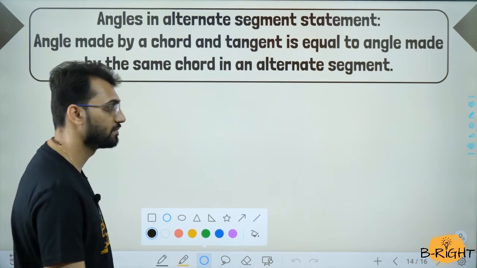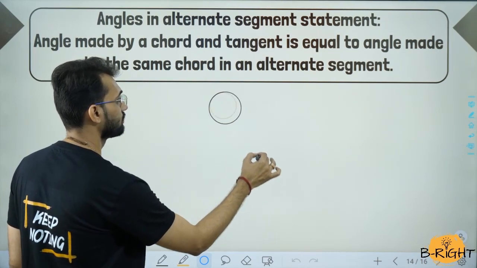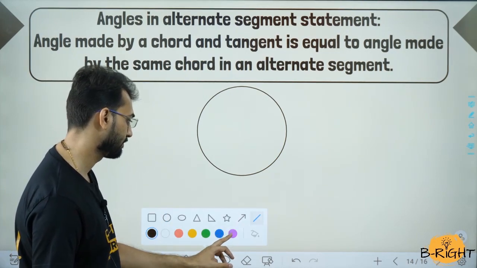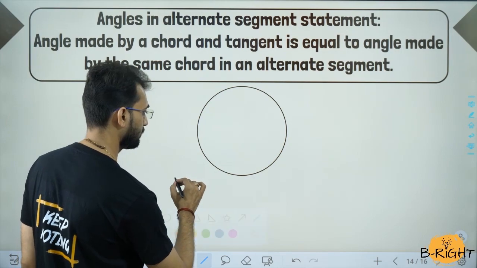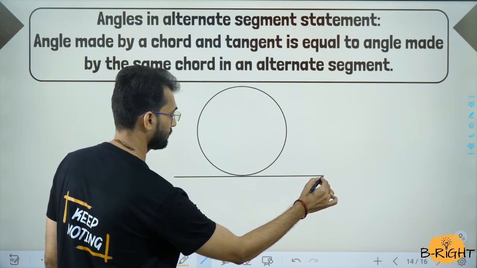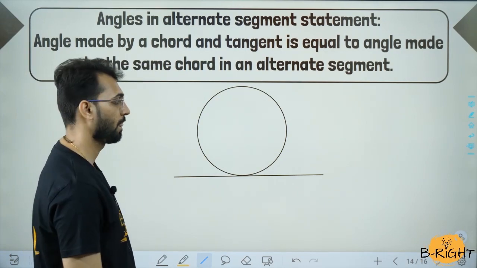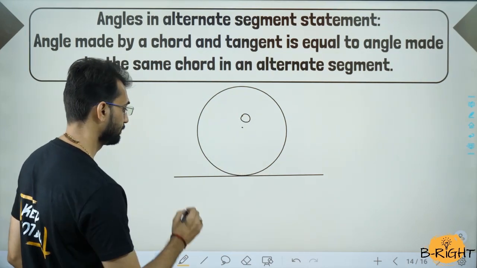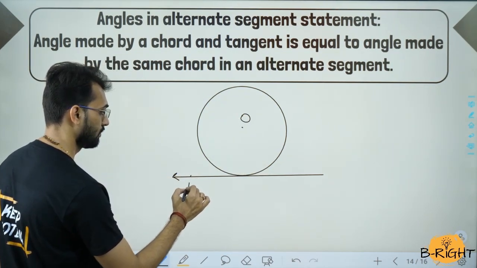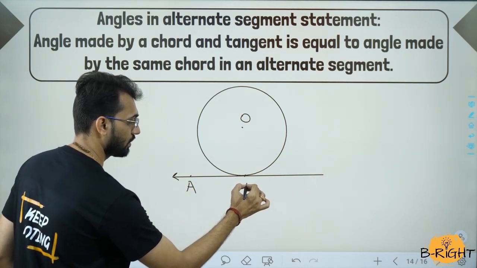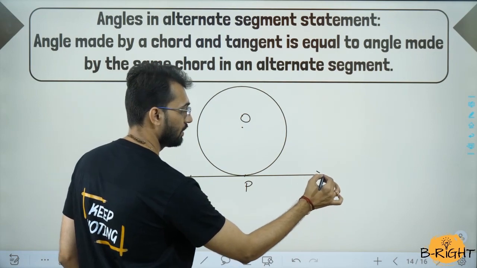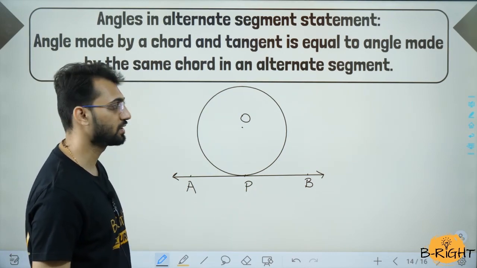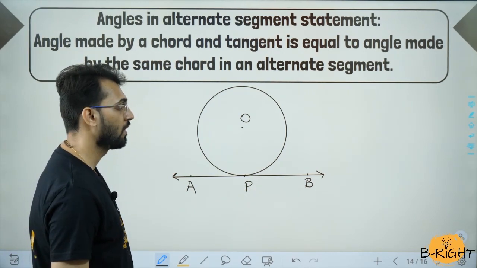First of all, we will be drawing a circle. We are going to draw a tangent as well. Labeling center O, point A, point of contact P, and here we will label as point B. APB is a tangent to a circle at the point of contact P, and we'll be drawing a chord